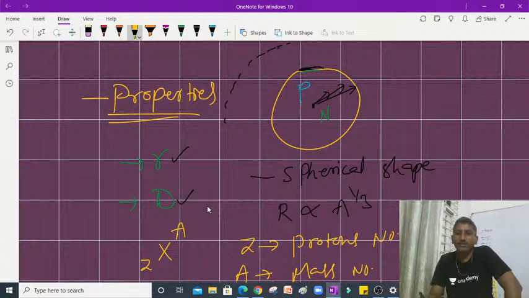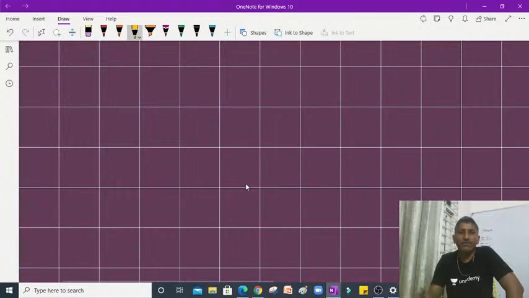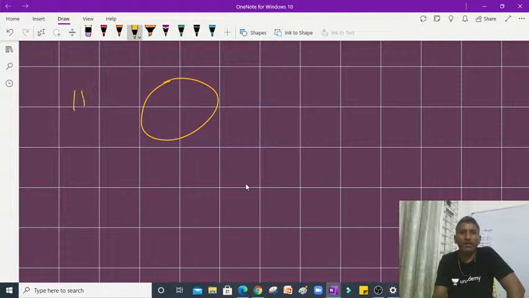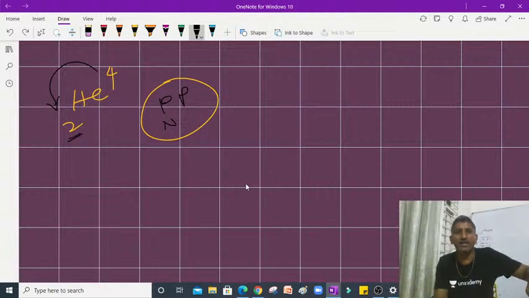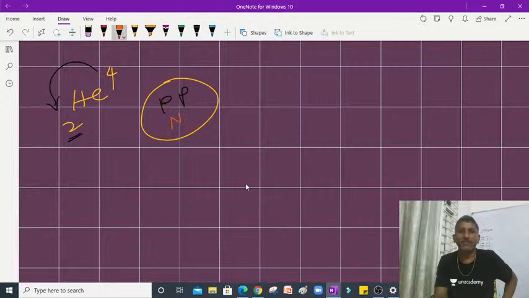For example, this nucleus is shown like this, and the radius is shown up to here. Just for a glance, I am taking helium-2,4, the helium nucleus as we know. Just now we wrote that it has 2 protons, and the neutrons number is 4 minus 2, so it has 2 neutrons. So up to here, this radius can be chosen.